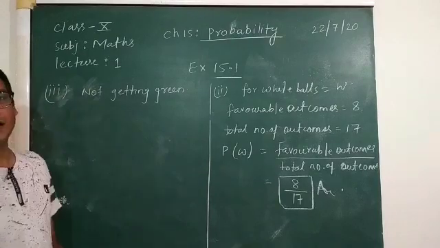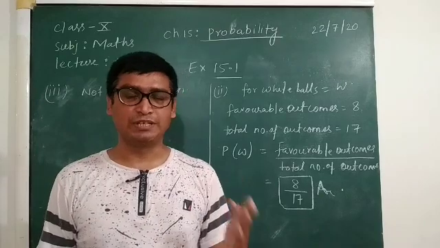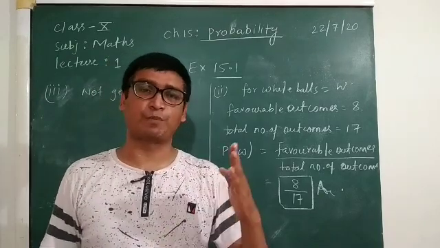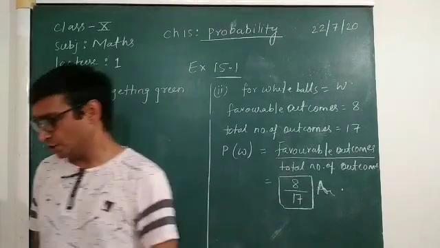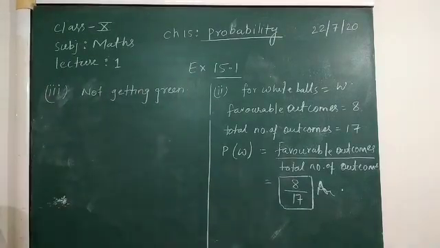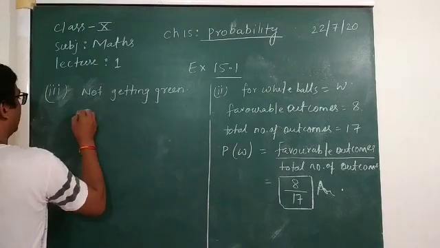We know that probability of green plus probability of not green is always equal to 1. I have already told you this: probability of getting green and probability of not getting green will be equal to 1.